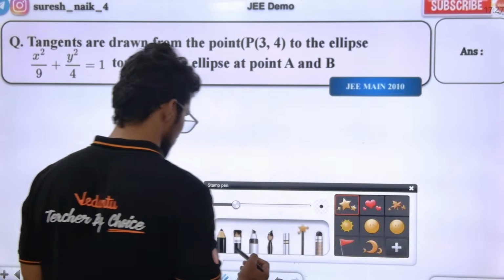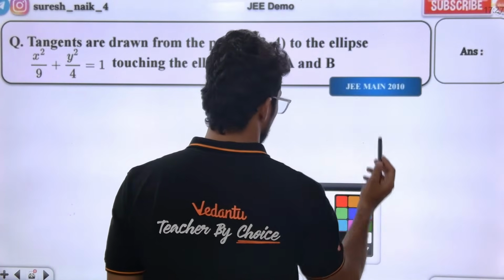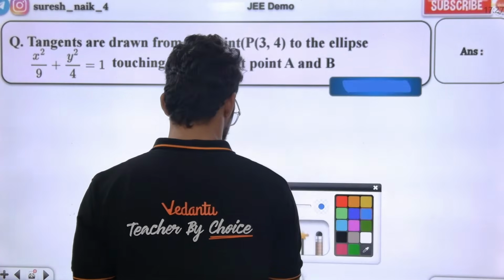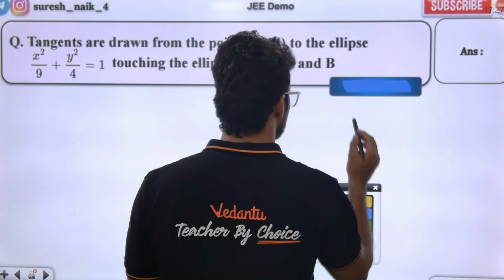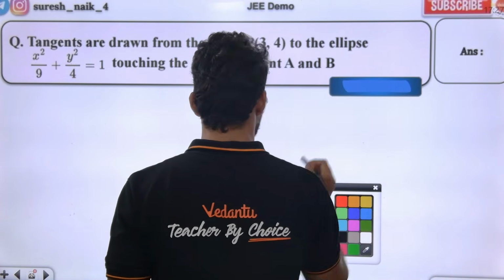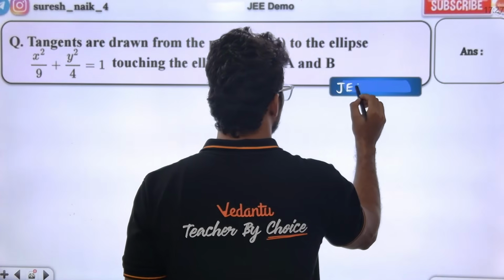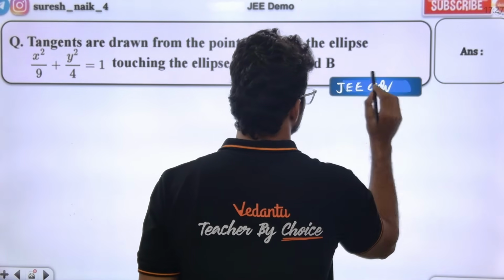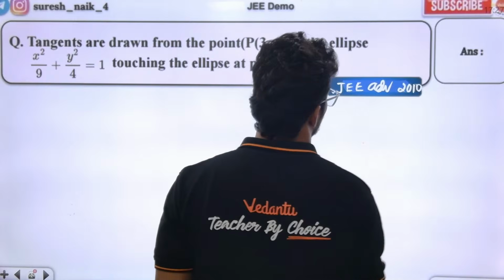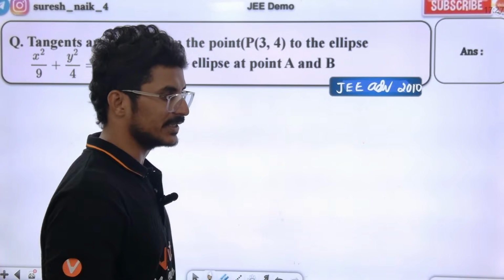This is not mains level. This is JEE advanced. JEE advanced 2010 question, I think.